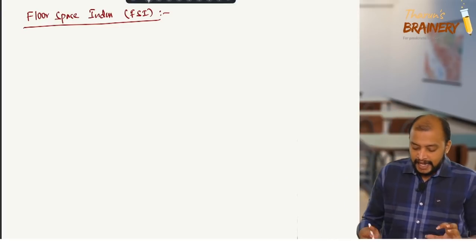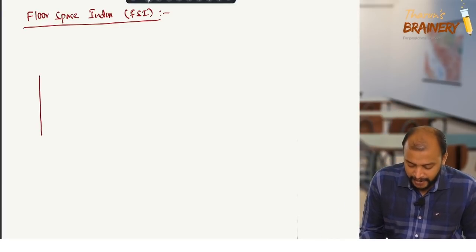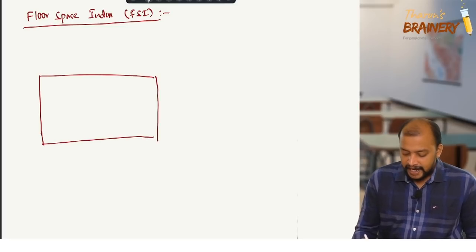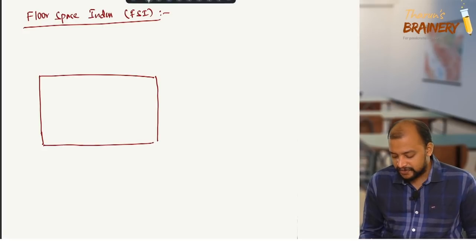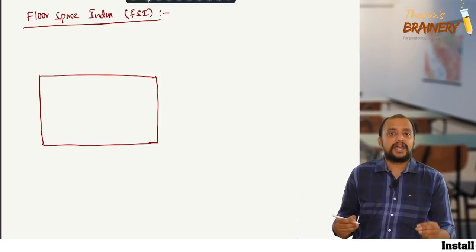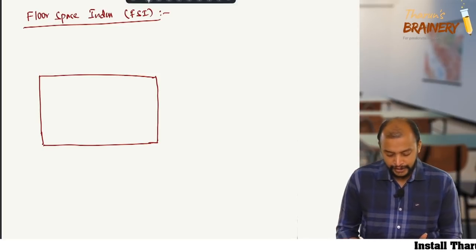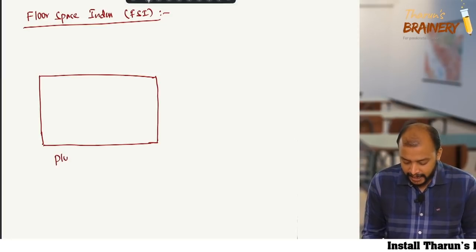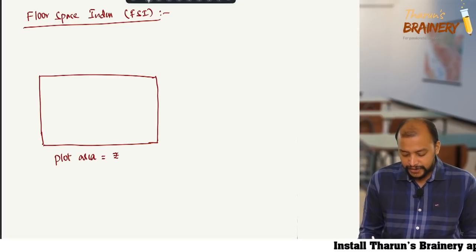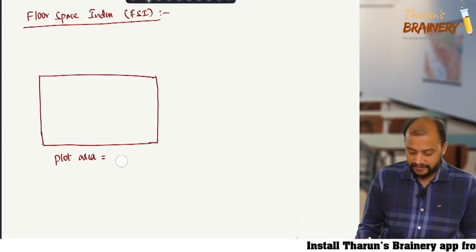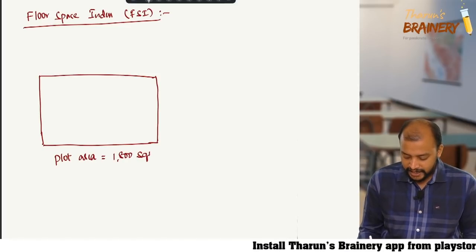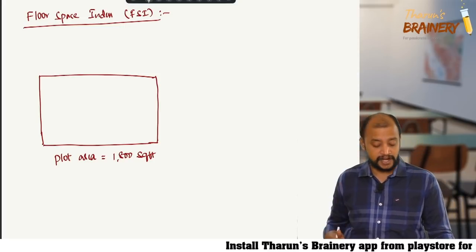Generally, when there is a piece of land, how much we can construct on this land, how much the built up area could be, is known as FSI. Say the plot area is somewhere 1800 square feet.